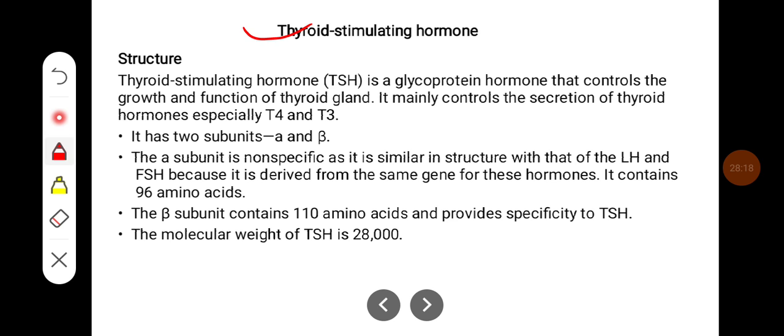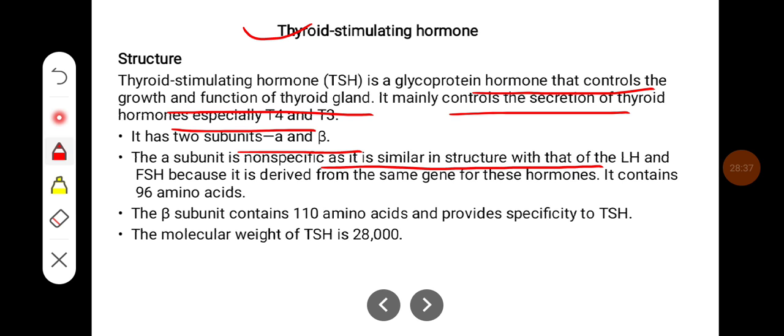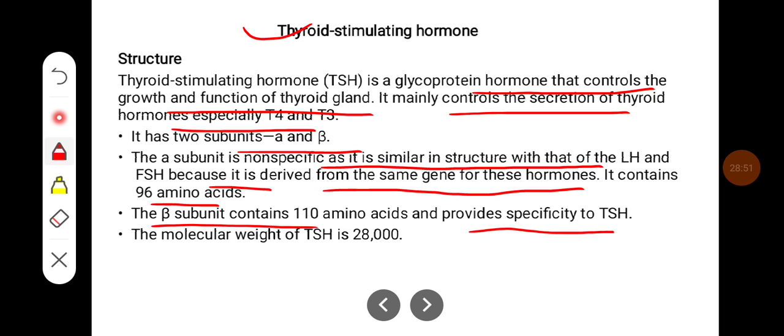The other hormone is thyroid stimulating hormone. Thyroid stimulating hormone is a glycoprotein hormone that controls the growth and function of the thyroid gland. It mainly controls the secretion of thyroid hormones, especially T4 and T3. It has two subunits, alpha and beta. The alpha subunit is non-specific, as its structure is similar to that of LH and FSH, because it is derived from the same gene for these hormones. It contains 96 amino acids. The beta subunit contains 110 amino acids, and it provides specificity to TSH. The molecular weight of TSH is around 28,000 Daltons.